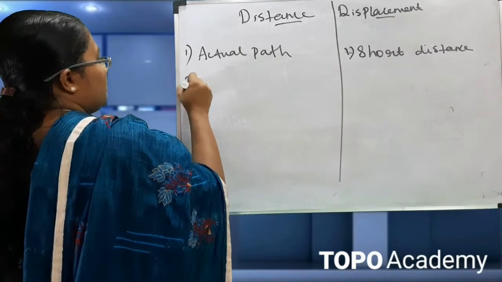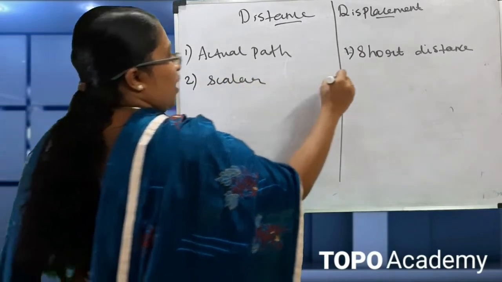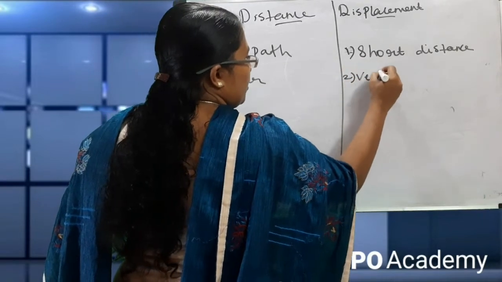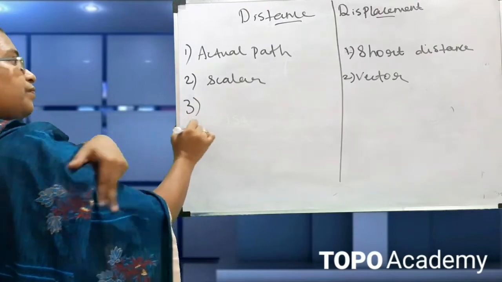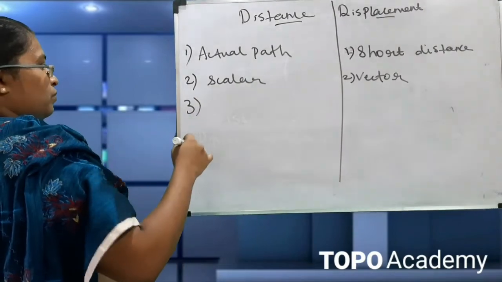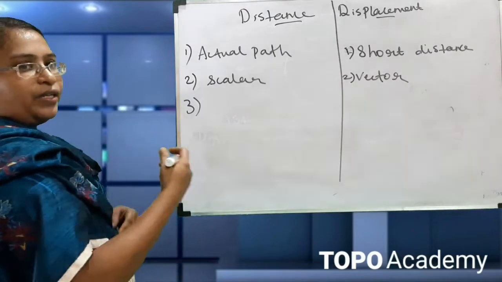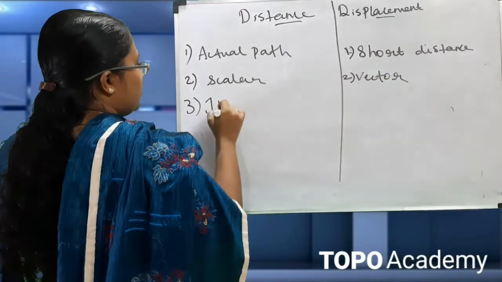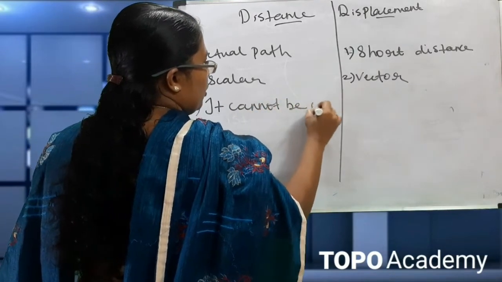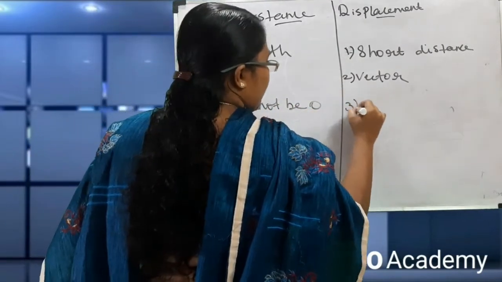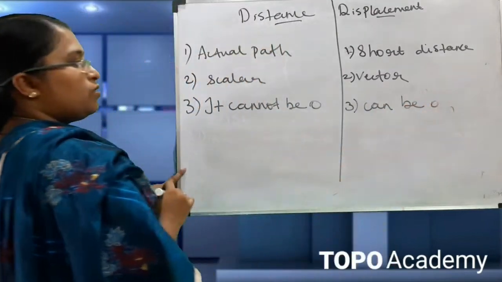The second difference is that distance is a scalar quantity and displacement is a vector quantity. The third difference is that distance cannot be 0, but displacement can be 0.